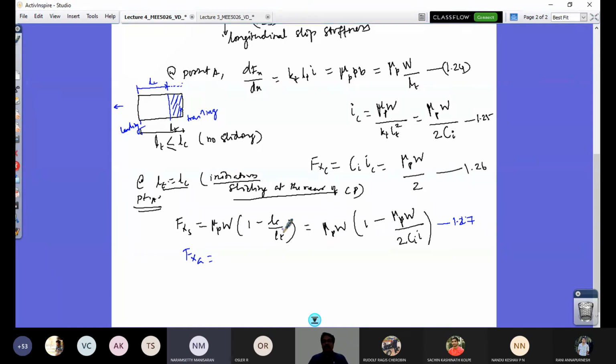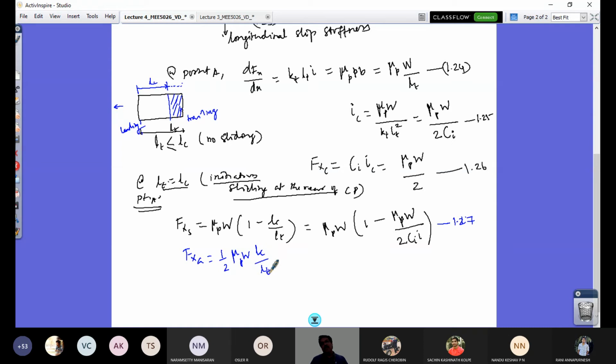Okay. So now it's clear this LC by LT ratio is what I substitute, and then I have this ratio, right? You can understand that clearly. Now what is the value of FXA? FXA, I will write as half mu P times W into LC by LT. This is a simplified model.